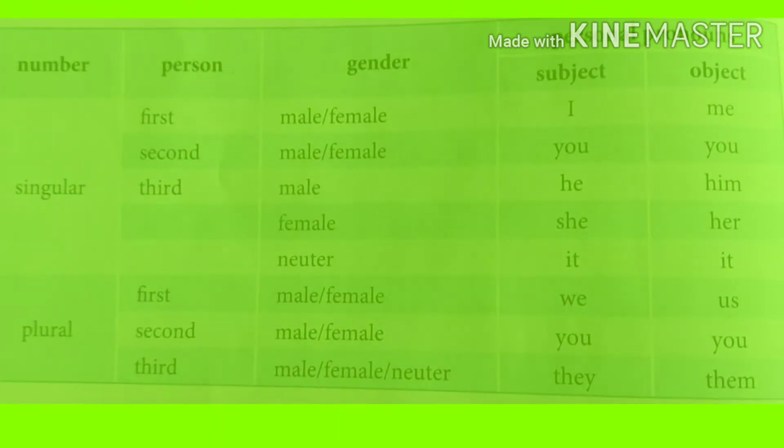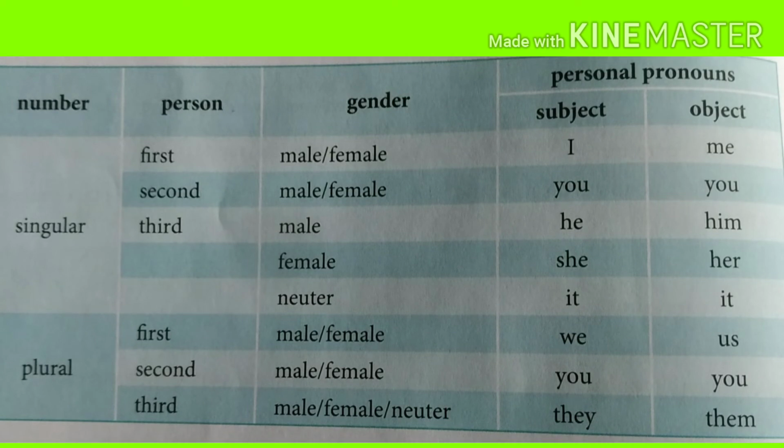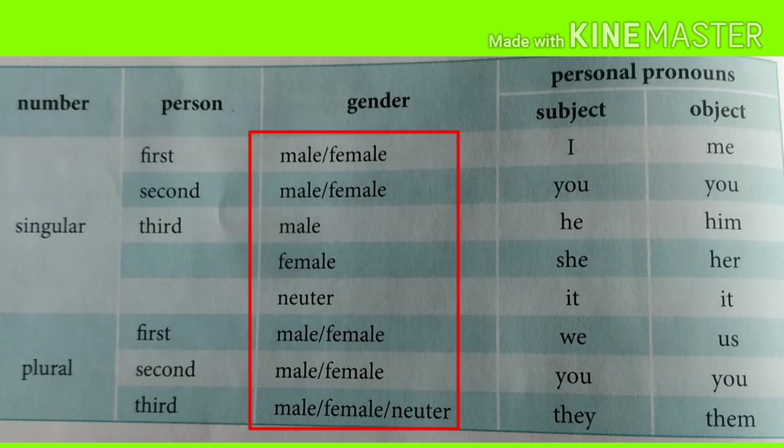Okay. Actually, personal pronouns can be understood with the help of this single table. Personal pronouns can be used in a singular form or in a plural form. They can be used as a first person pronoun, second person pronoun, or a third person pronoun. Separate personal pronouns are used for male gender, female gender, and neuter gender.